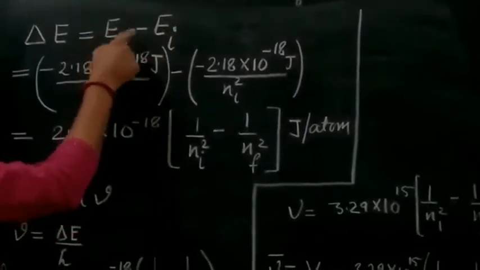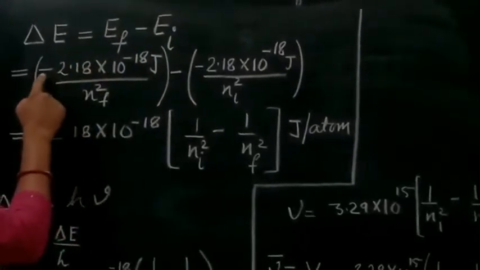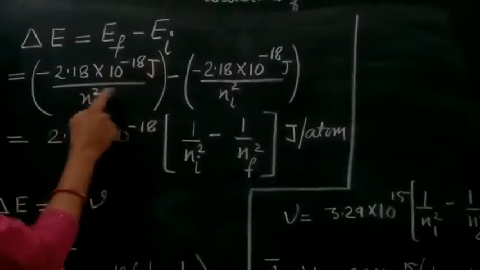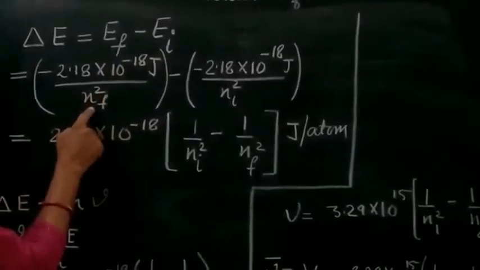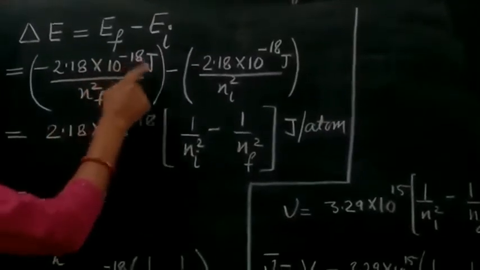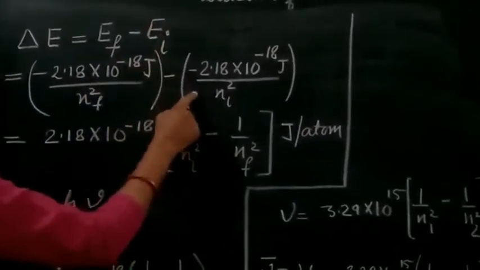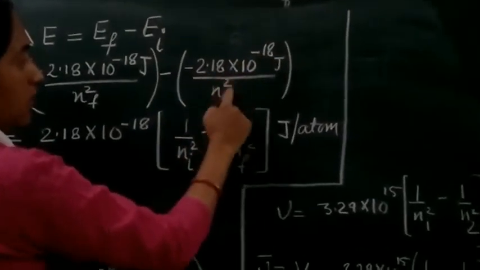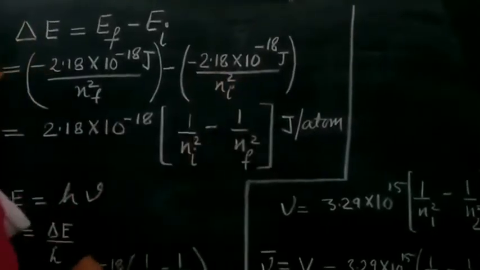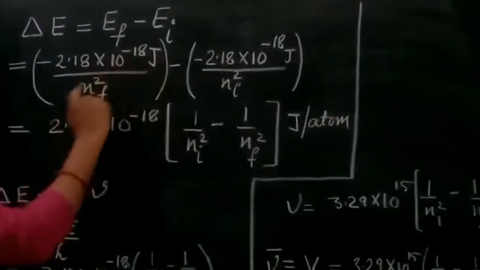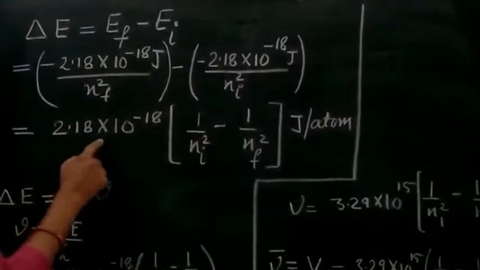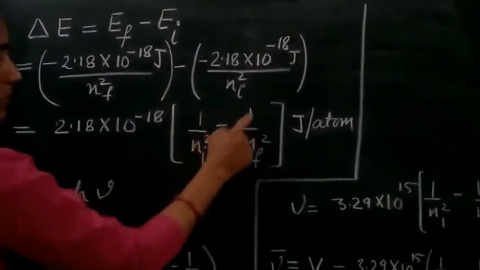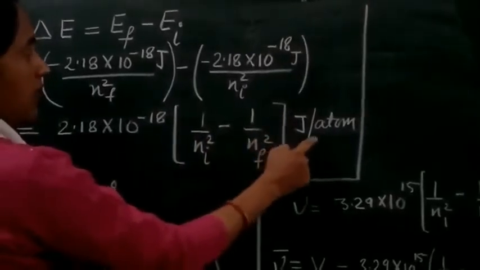When you put in the formula, the energy of the final state is minus 2.18 into 10 to the power minus 18 joule per atom upon Nf square, minus the initial energy, minus 2.18 into 10 to the power minus 18 joule per atom upon Ni square. Solving, we get 2.18 into 10 to the power minus 18 times (1 upon Ni square minus 1 upon Nf square) joule per atom.